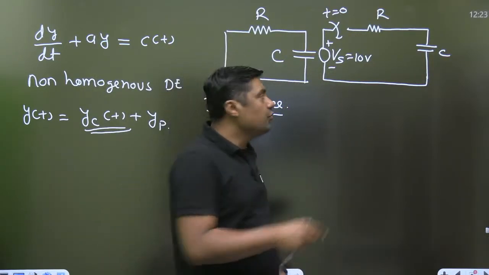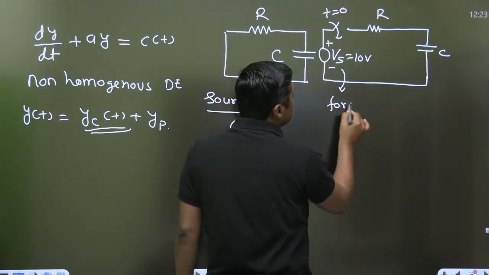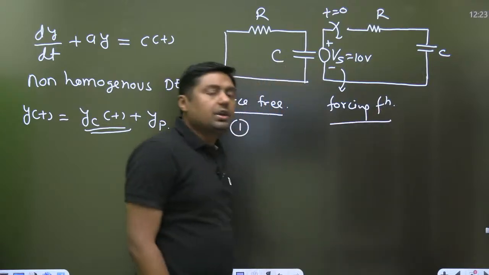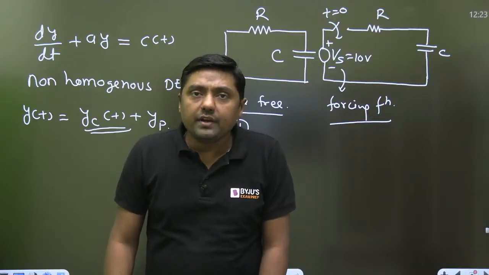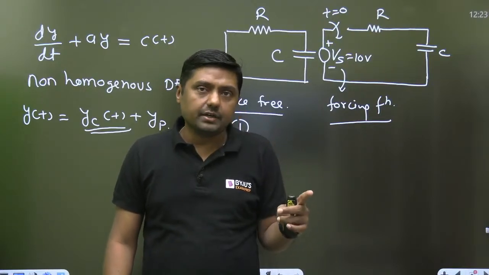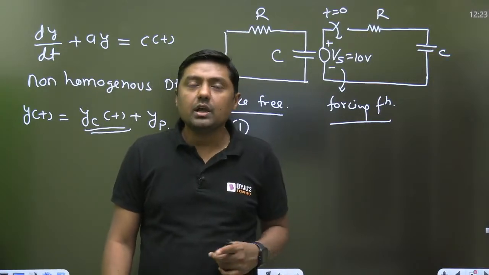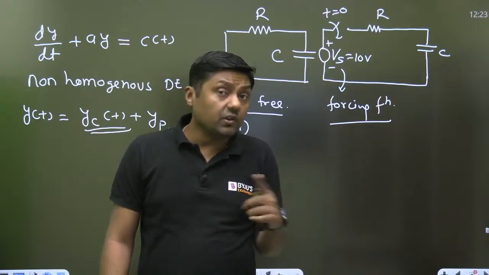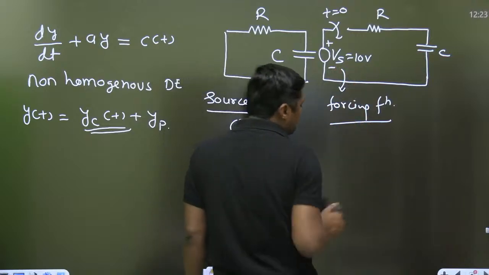Now here we are having one forcing function. This is called forcing function. We are giving the external battery in the second circuit. When we are providing the battery in the second circuit, it may be DC signal or it may be what? Sinusoidal signal. It may be exponential, and when we are providing the forcing function, then what will happen? We are going to get the two solutions.